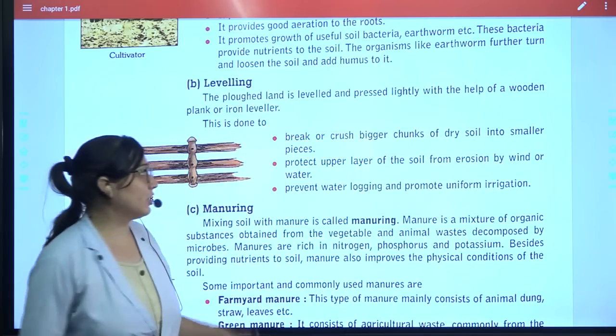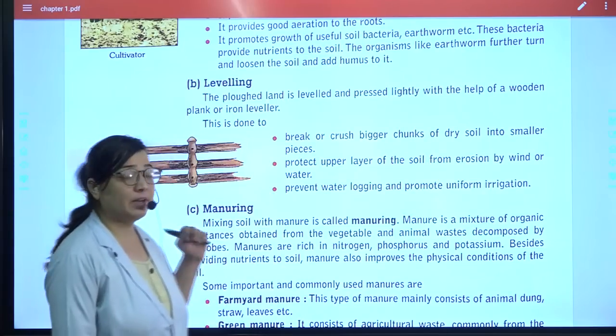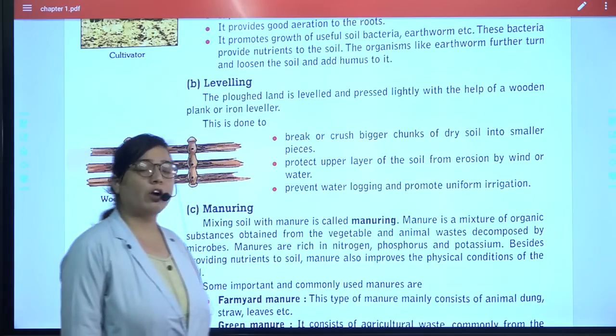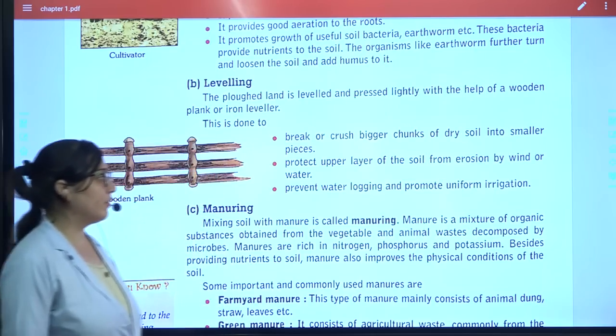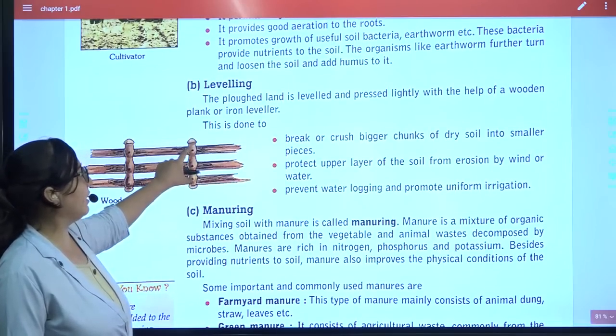These are its functions. It will break or crush the big chunks into small ones, protect the upper layer of the soil from soil erosion and prevent water logging, and it will promote uniform irrigation. Again, very important points regarding leveling.